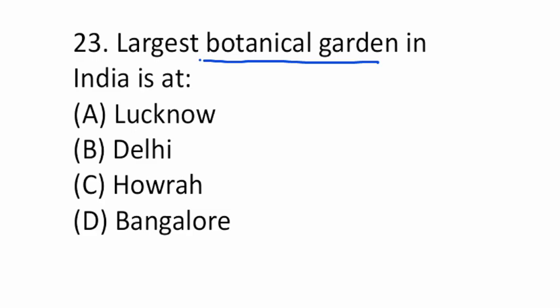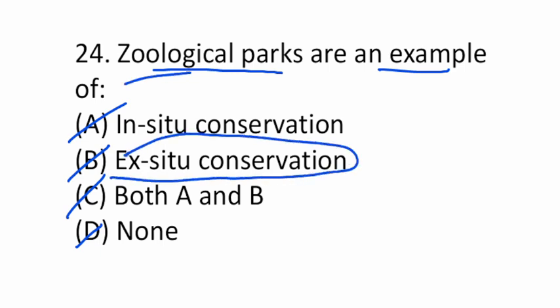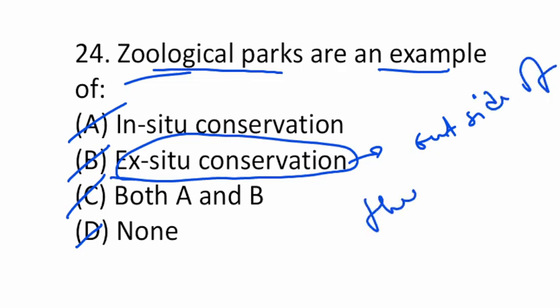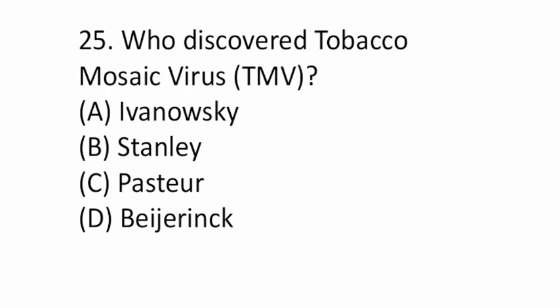Zoological parks are an example of in situ conservation, ex situ conservation, both A and B or none. So a zoological park is an example of ex situ conservation, where the animals are conserved outside of their natural habitat. So this is basically known as ex situ conservation.